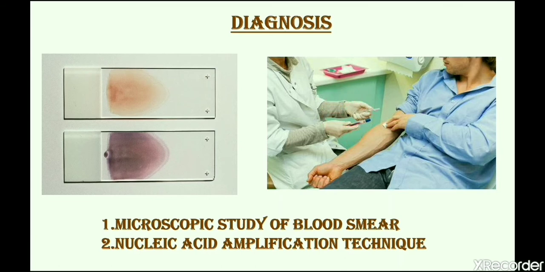Among these two, microscopic study of blood smear gives results in a few days, whereas nucleic acid amplification technique gives results in a few hours. So both diagnosis techniques can be followed depending on the condition.